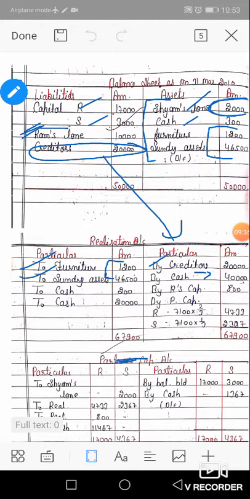And the furniture was taken by Ram for rupees 800. Then the journal entry is Ram's capital account DR to realization. If assets are sold to another party, the transaction is completed in cash account DR to realization. If assets are sold to a partner, then the amount is transferred to the debit side of the partner's capital account, that is Ram's capital account DR to realization account. Okay, 2 assets and both are sold.